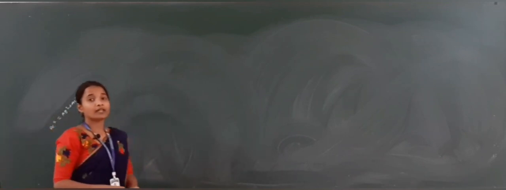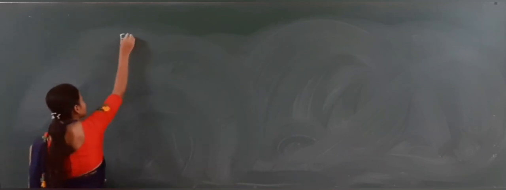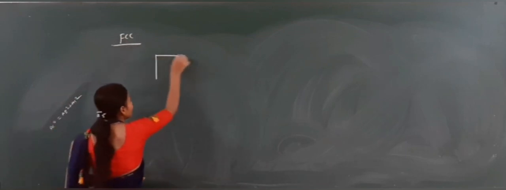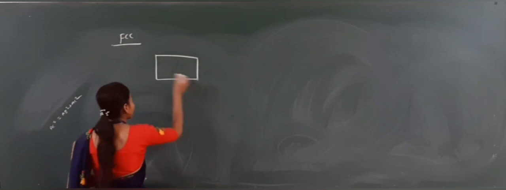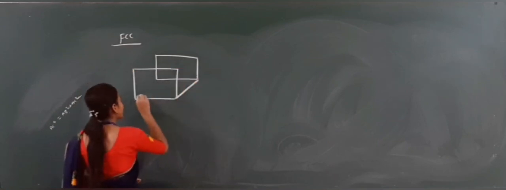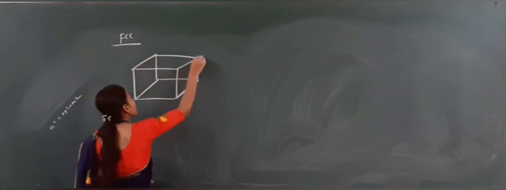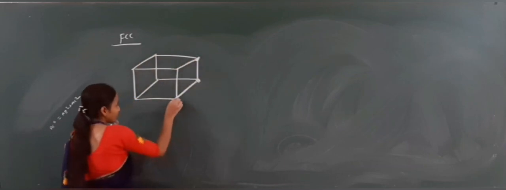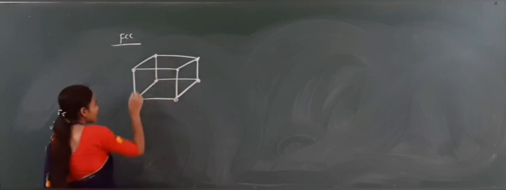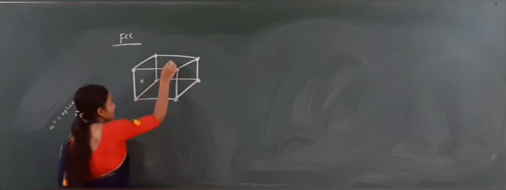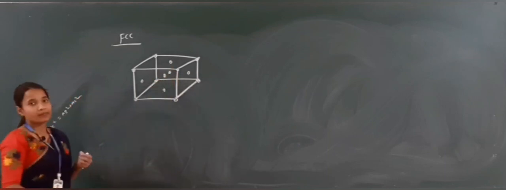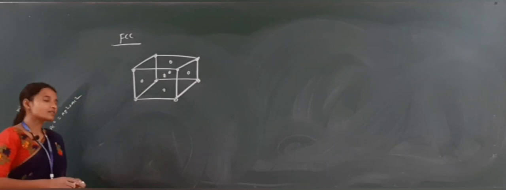Dear student, next one is the FCC, face centered cube. Face centered cube means the particles are present at the corner as well as on the faces also. It has one on the back side and one on the front side. This is our FCC structure.